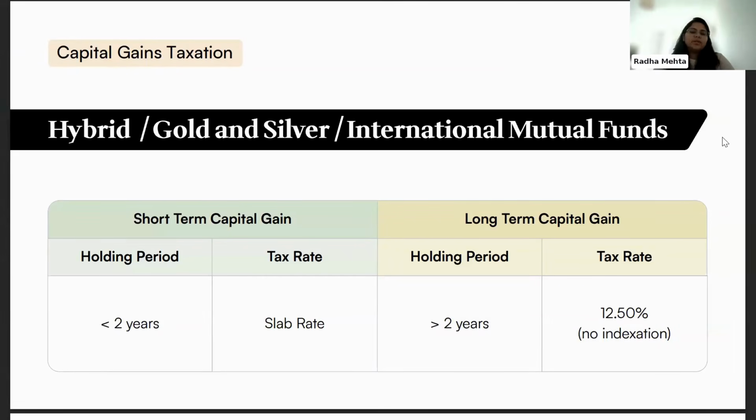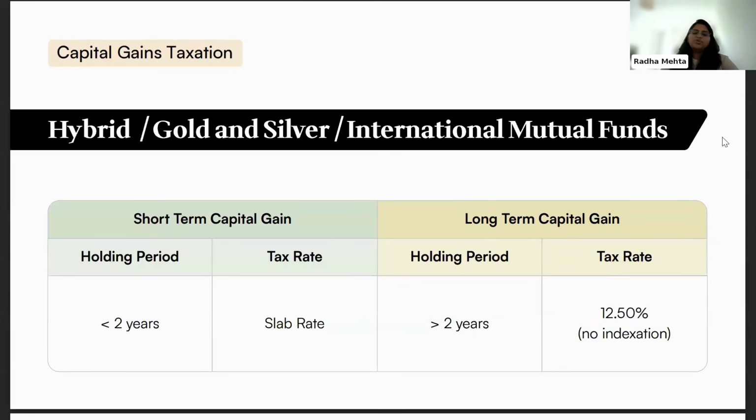Here, the holding period benefit given is of 2 years. So if you have purchased the asset and sold within 2 years, then short-term capital gain will be applied at slab rate. If you have sold this asset after holding it for 2 years, then it will fall under long-term capital gain, and the tax rate will be 12.5% without any indexation benefit provided to you.